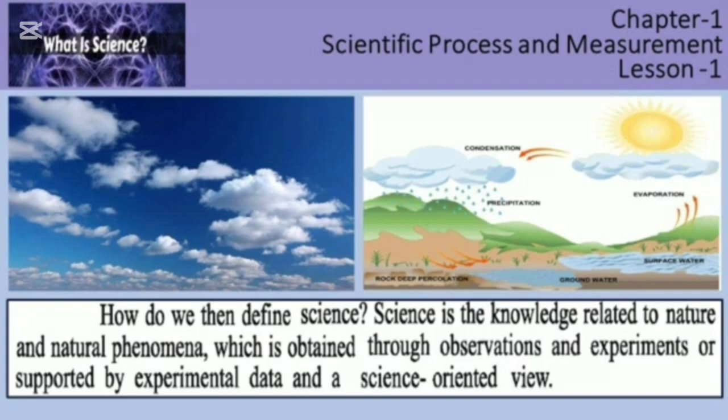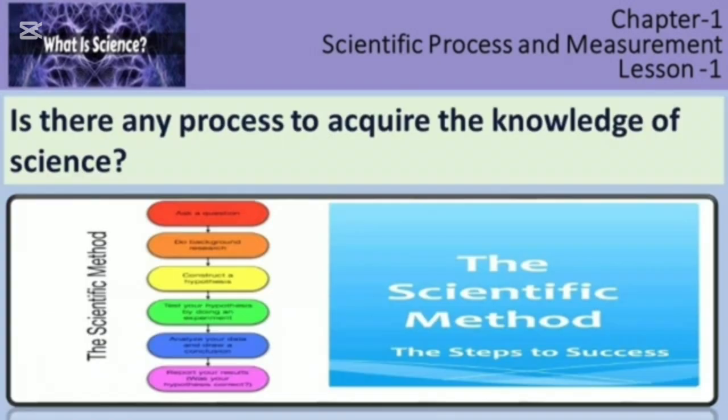So, we can define science: science is the knowledge related to nature and natural phenomena which is obtained through observations and experiments or supported by experimental data and a science-oriented view. And I hope all of you understood about science. Please read the books properly for better understanding.